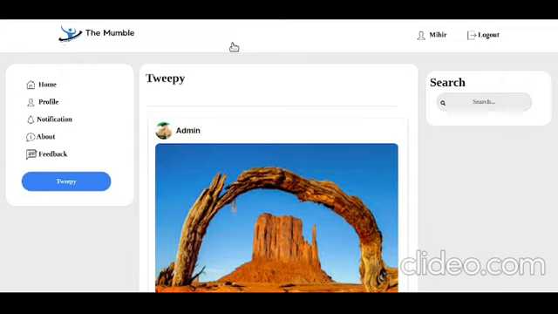Okay, and if you want to log out of your account, you can simply click on the log out button, and you are logged out.